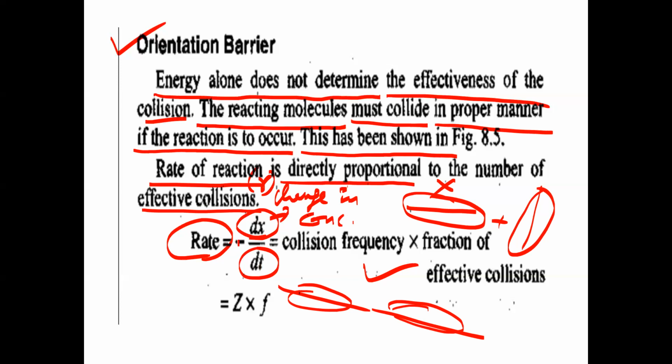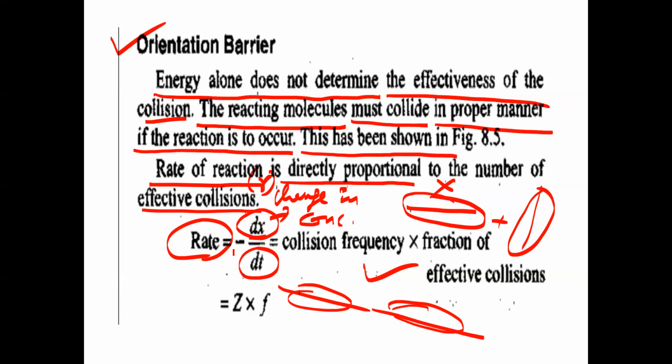So what does the minus sign mean? For reactants it is a decreasing change. Whenever a reaction is going on, the reactants' concentration decreases. That's why we take minus dx by dt, the decreasing change of reactants by change in time, as the rate of reaction.